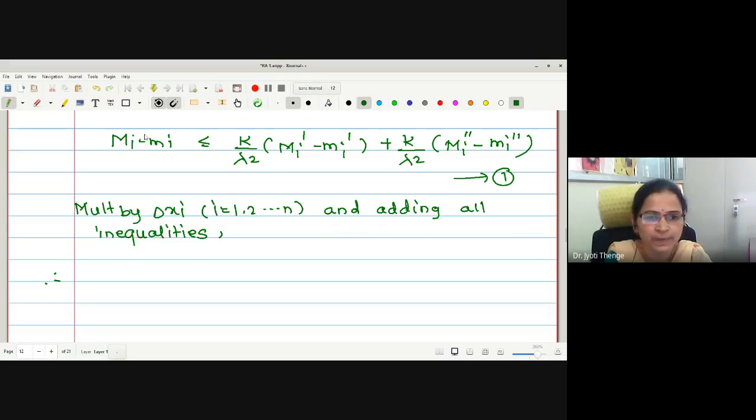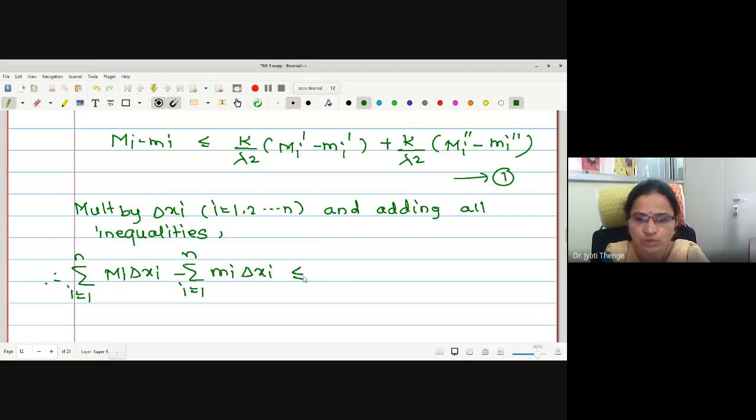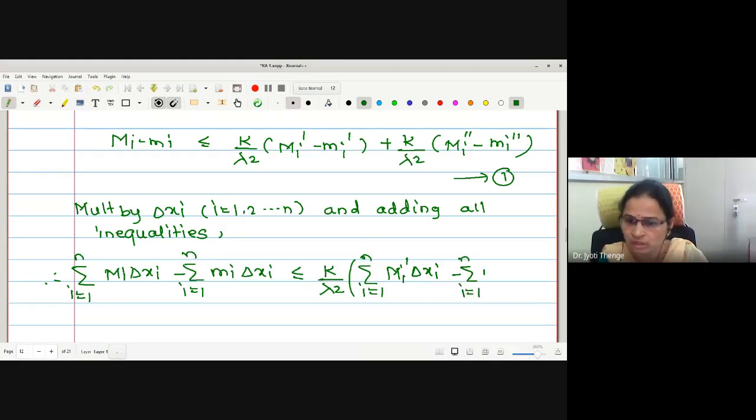Now let me multiply by delta x and let me take a sum, and simultaneously I will separate the sum also. Therefore, this is summation i equals 1 to n of capital M_i delta x_i minus summation i equals 1 to n of small m_i delta x_i, less equal by k upon lambda square, which is independent of i, therefore let me take it outside the sum, summation i equals 1 to n of capital M_i dash delta x_i minus summation i equals 1 to n of small m_i dash delta x_i.